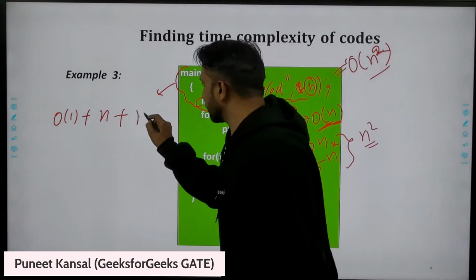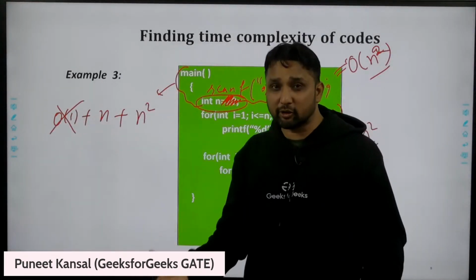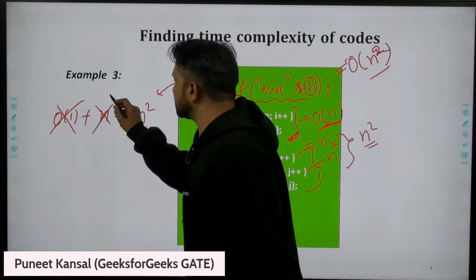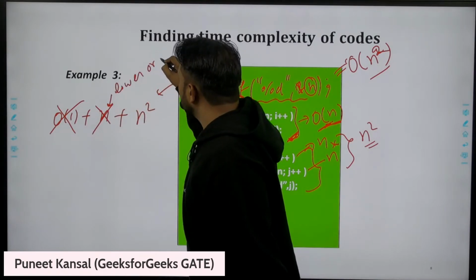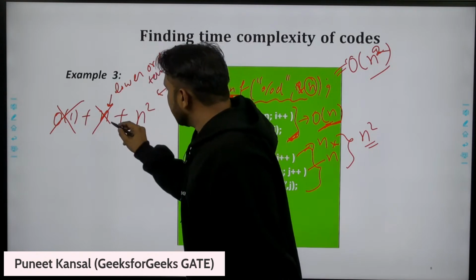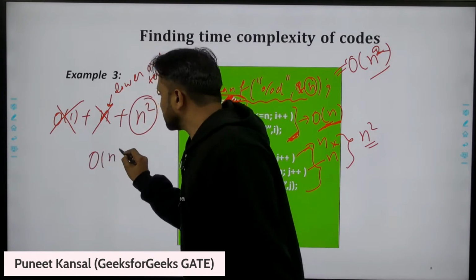So n square. What we are doing is removing the constant factors. We know why we remove the constant factor. We also remove the lower order terms. We remove these also, so the time complexity is order of n square.